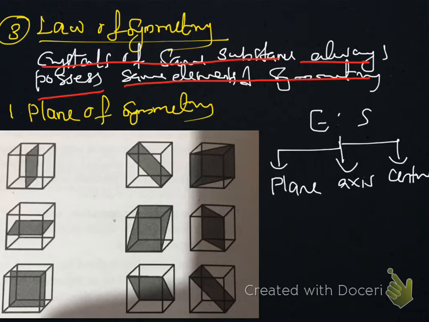For a given substance, a large number of crystals made up of unit cells can exist, and all these crystals have the same elements of symmetry. That is the law.